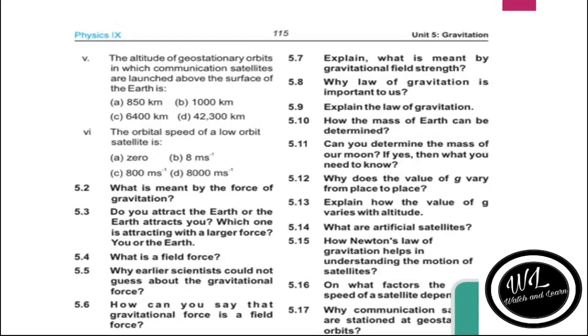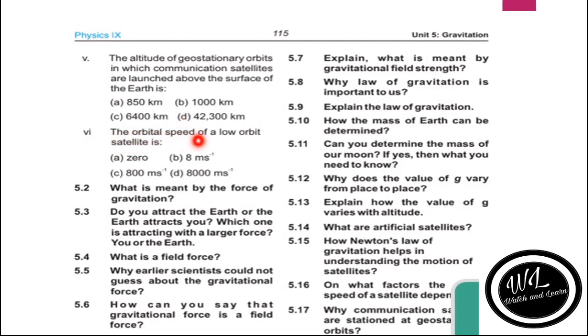Next MCQ we have here is MCQ number 5. The MCQ is: the altitude of geostationary orbit, in which communication satellites are launched, above the surface of the earth is. We have discussed it in artificial satellites that the height of the geostationary orbit is about 42,300 kilometers from the surface of the earth. So the right option is D.